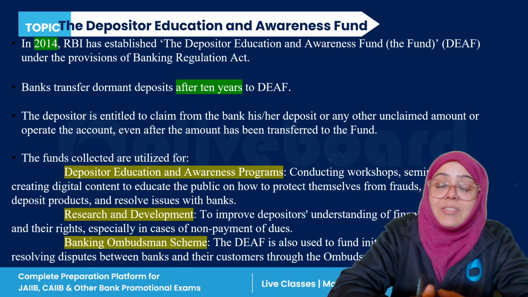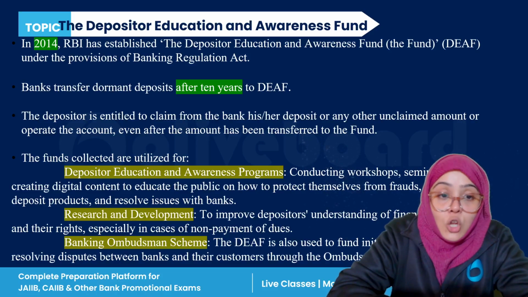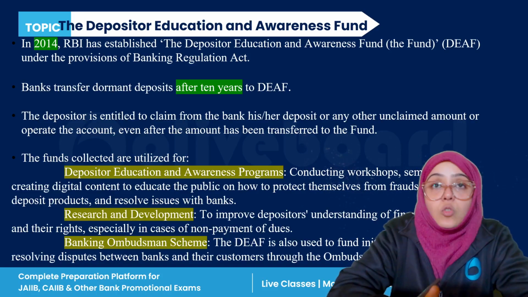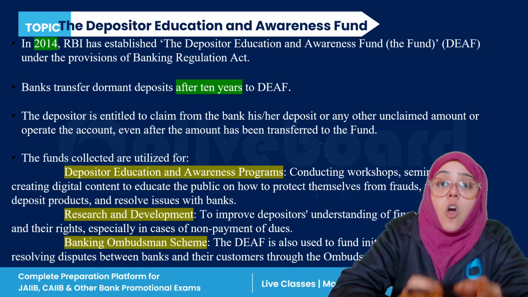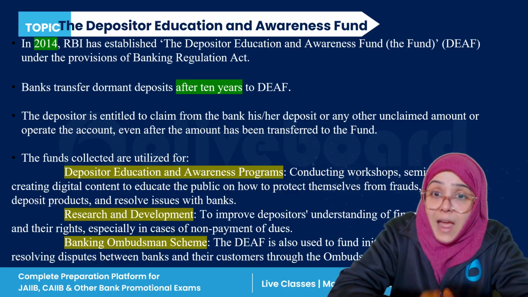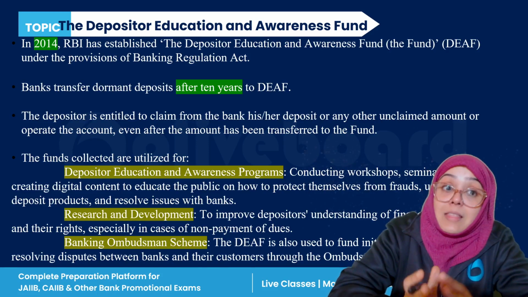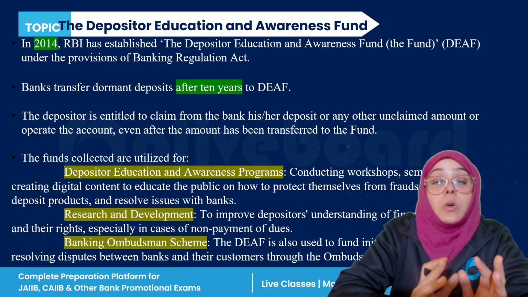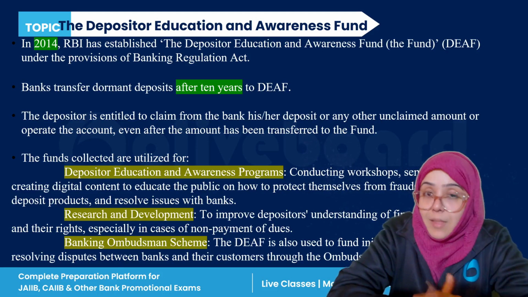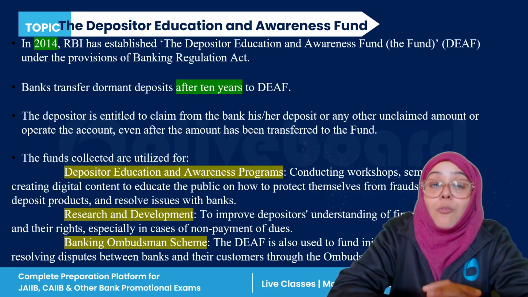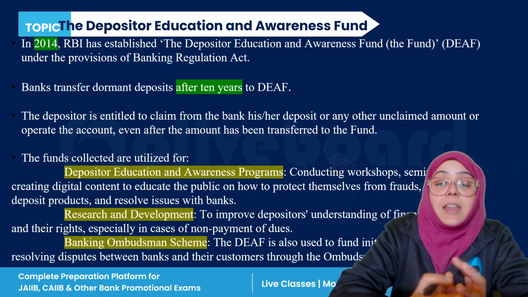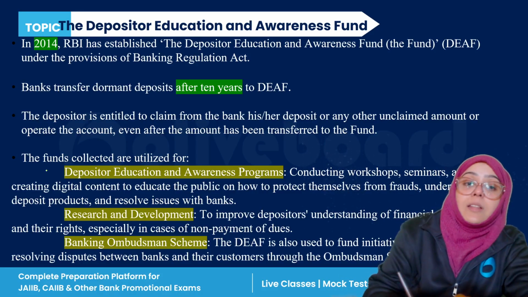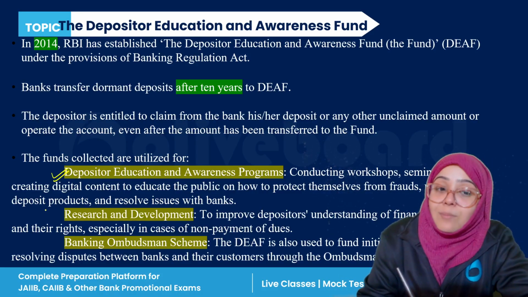So if you have some account in which you haven't done any single transaction for a period of 10 years in that saving account, then that is transferred to the DEF account by the bank after 10 years of being inoperable, right? And whatever fund is collected in the DEF account is used for the depositor education and awareness program.